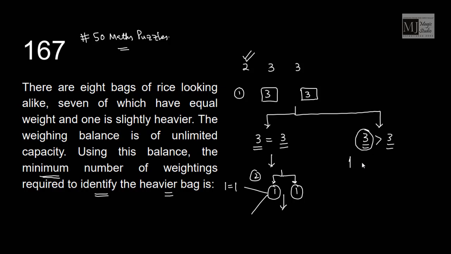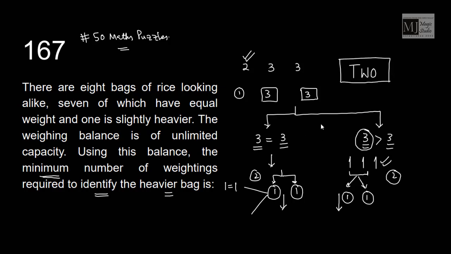Now I will divide these 3 bags in groups of 1, 1 and 1. We'll pick up any 2 bags and weigh them separately. If these 2 bags are of the same weight, then this bag is the heavy bag, and if the heavy bag is among these 2, then one of the pans of the beam balance will go down. That means in the second weighing itself, we would again be able to recognize the heavy bag. We need only 2 weighings to identify the heavy bag.